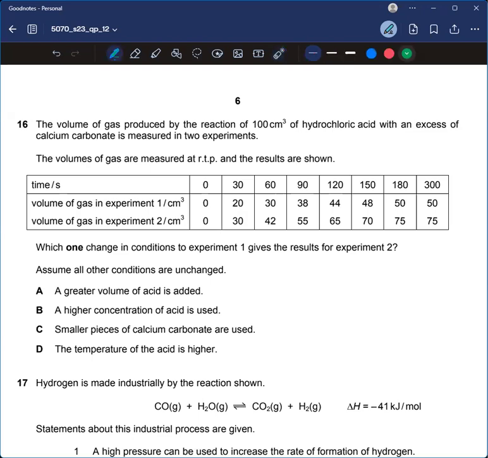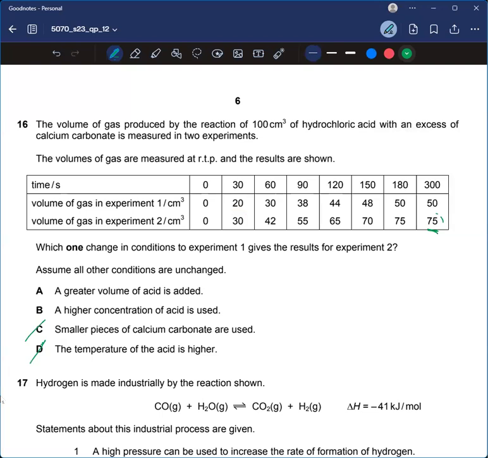So it means that the change could be in either calcium carbonate or hydrochloric acid. The temperature of the acid being higher would have only increased the rate of reaction, not the final volume. So this would be incorrect. Same goes with C. Okay, for A and B, let me see.